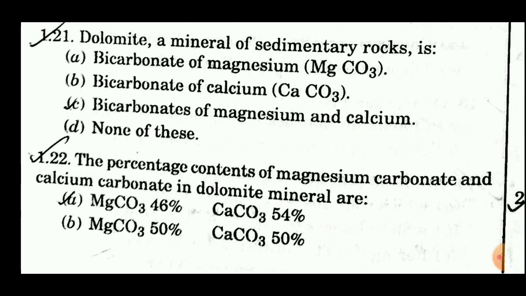Here we see that in 21st question, dolomite is a mineral of sedimentary rock which is bicarbonates of magnesium and calcium, and here the percentage of magnesium carbonate is 46% and calcium carbonate is 54%.